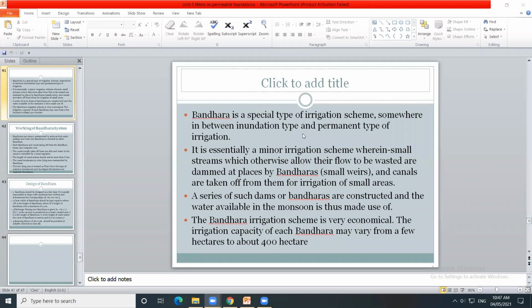Inundation type is for a short period, whenever the water is required, that water is supplied for growing of the crop, or for supplying water to particular cities for a particular duration. That is inundation type. समझला का? Inundation type.